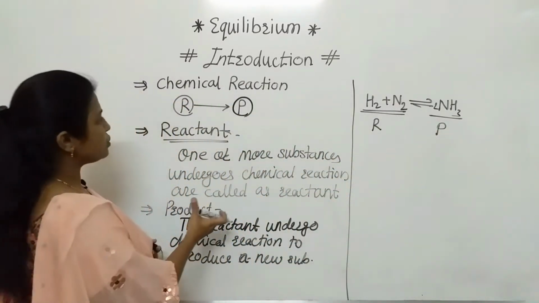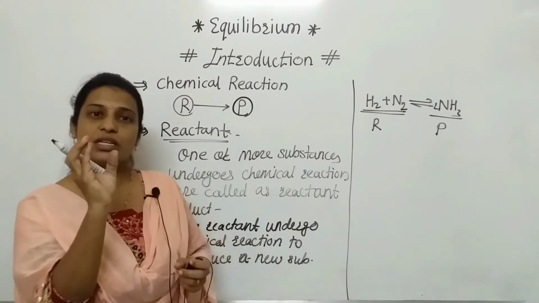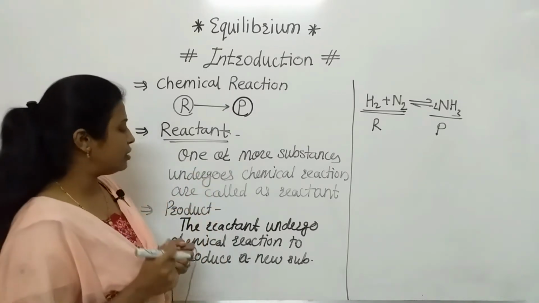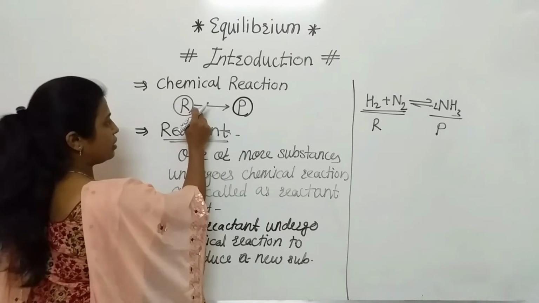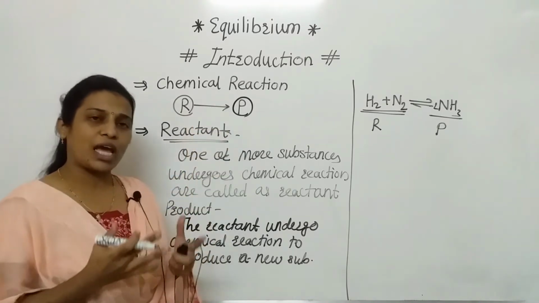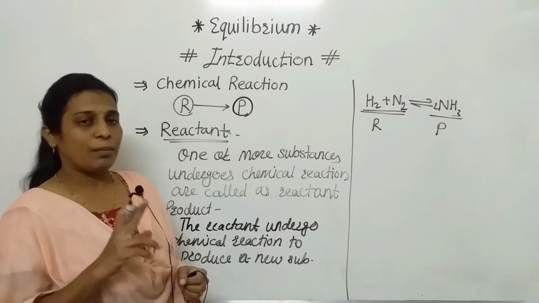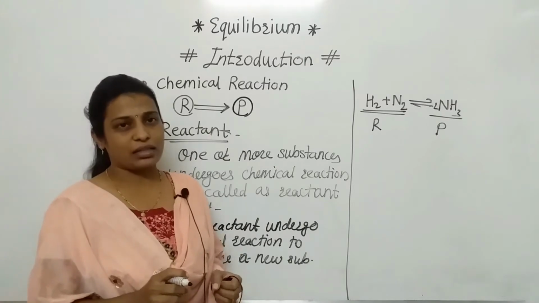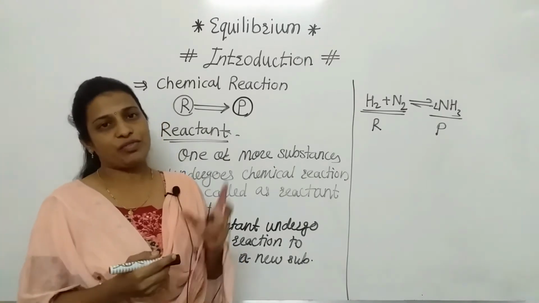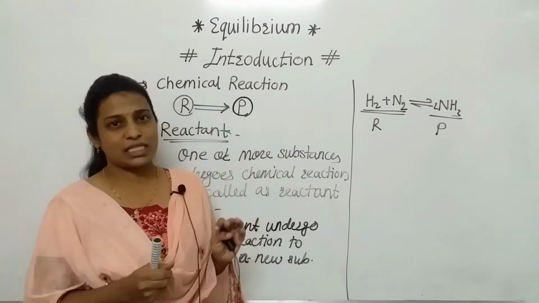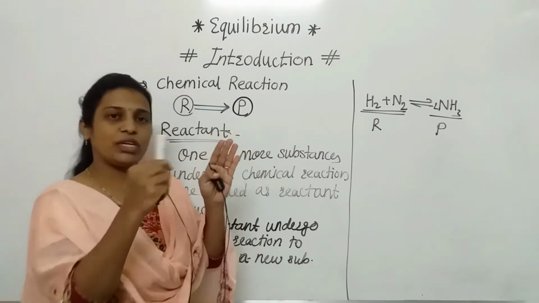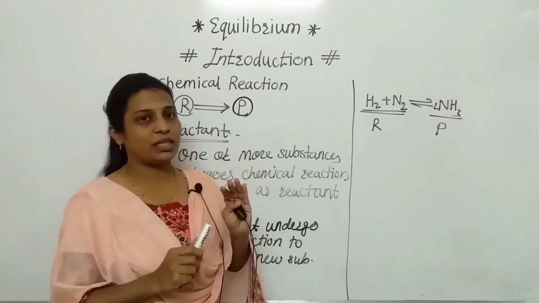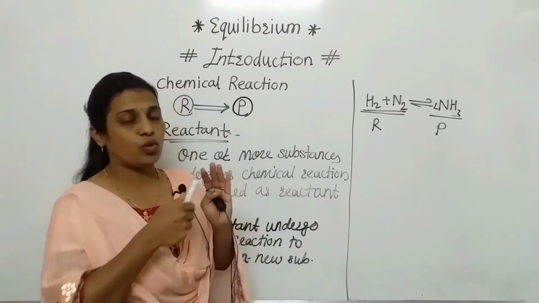Clear to everyone? So in this way we started with the heading, the name of the topic. After that we discussed chemical reaction, reactant and product, because these two terms are used in the definition. Different types of chemical reactions are also there, but when any reaction is taking place, some conditions are there. What are the conditions? See, if we have one lock and five different keys are available, when we use each key to open that lock, not every key is able to open it, but one of them is able to.